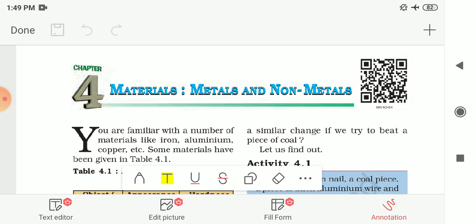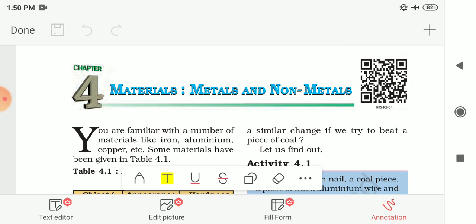Then after we had seen some examples of non-metals. So in that carbon, sulfur and phosphorus etc. are solid non-metals, whereas oxygen, hydrogen, nitrogen etc. are gaseous non-metals. Then after we had seen some physical properties of metals and non-metals.